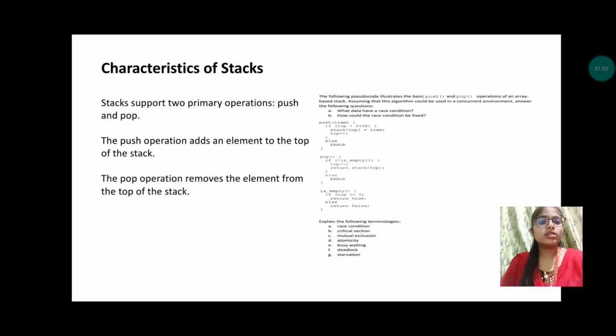So now let us see what are the characteristics of stacks. Stacks support two primary operations. Primary operations are nothing but the most important operations which we do mostly. Those are push and pop. As we discussed previously, push is nothing but inserting an element into the stack, and pop is nothing but removing an element from the top of the stack.